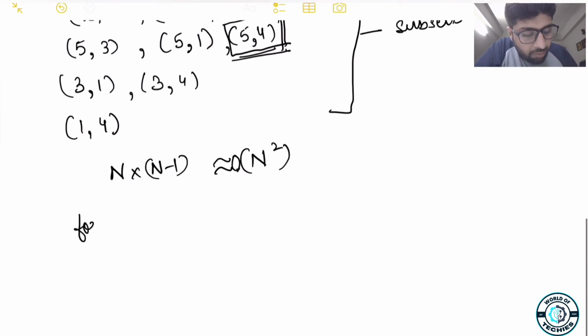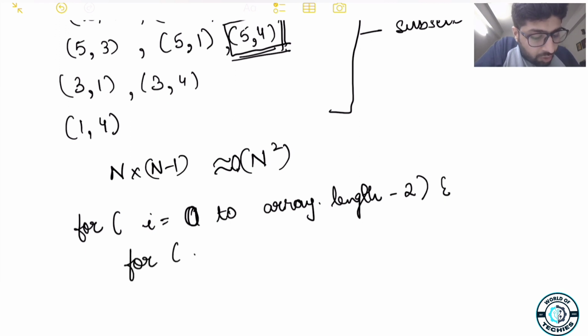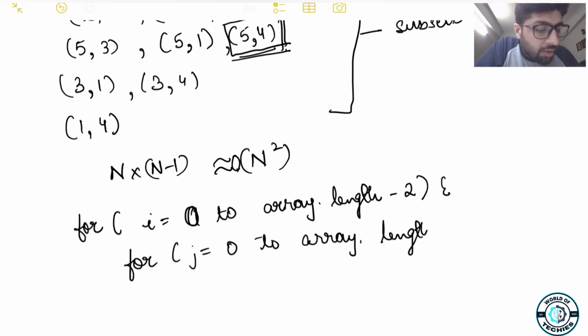So what we will do is, for i equal to 0 to array length minus 2. Why minus 2? Because minus 1 will be covered in the internal loop, the secondary loop. For j equal to 0 to array dot length minus 1, right?